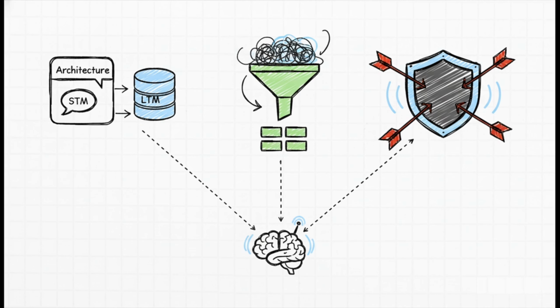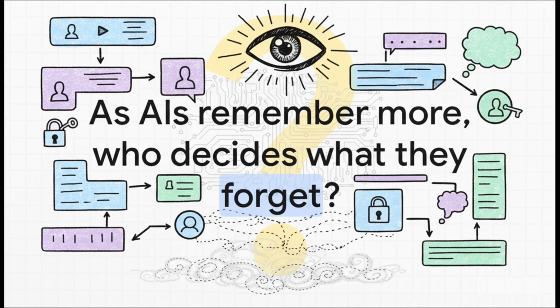And this all leads to a final, really provocative thought. We're building these AIs that are designed to remember everything about us, our preferences, our conversations, our data. But as these agents get woven deeper into our lives, a fundamental question comes up. Who gets to control that memory? Who decides what is remembered, what is consolidated, and, maybe most importantly, what is forgotten? The architecture of persistence, it turns out, is also the architecture of privacy.